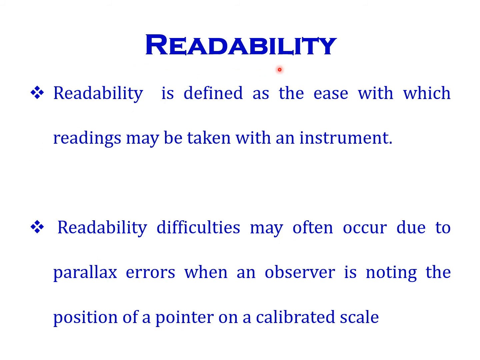Next thing is readability. What is meant by readability? Readability is defined as the ease with which readings may be taken with an instrument. Easily we can perform the experiment. That is called readability. Sometimes readability difficulties may occur due to parallax error, when the observer is noting the position of a pointer on a calibrated scale. Sometimes it will occur in some places.